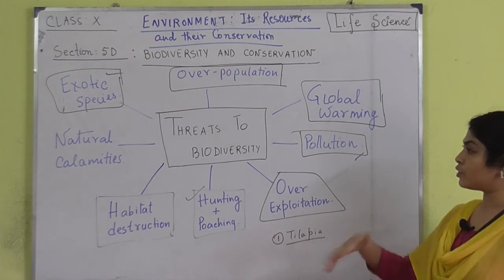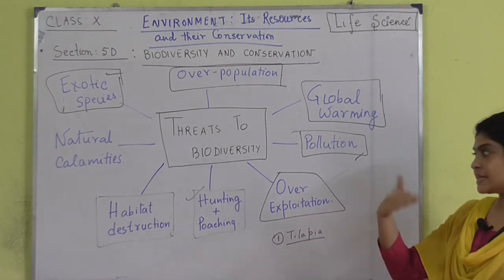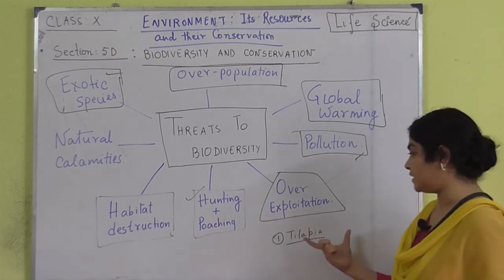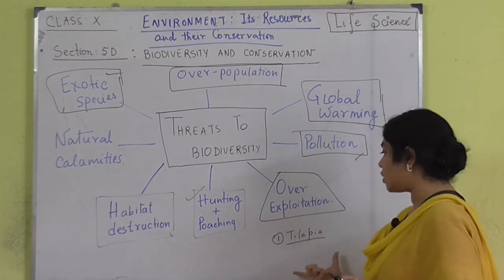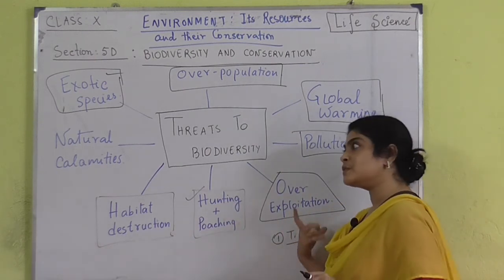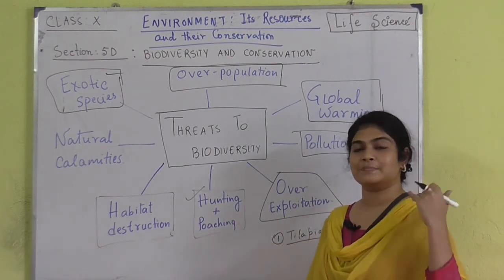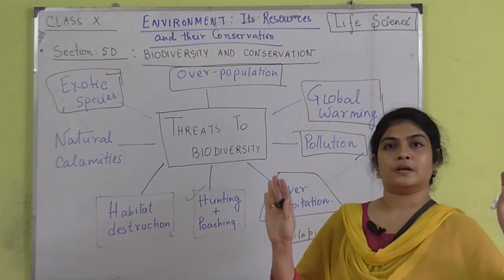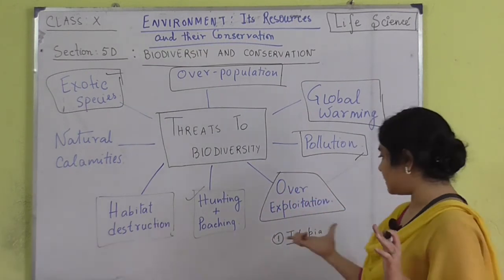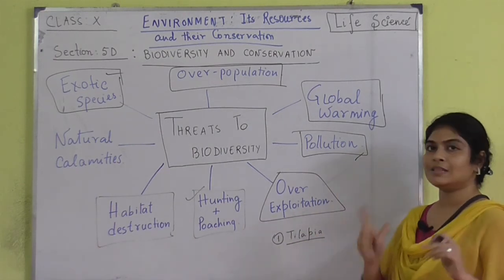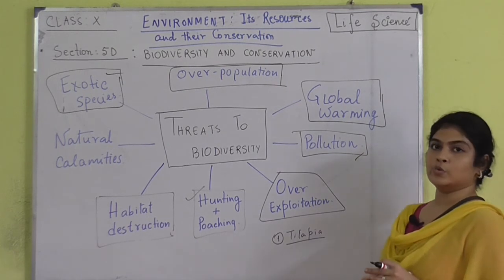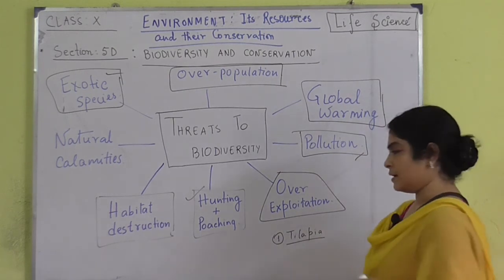It came from some other country, and it destroyed. It proved to be such a powerful and fitter organism among the other organisms of the same trophic level that it drove all the other fishes out of the environment to extinction and itself ruled. So, this is an example of an exotic species.